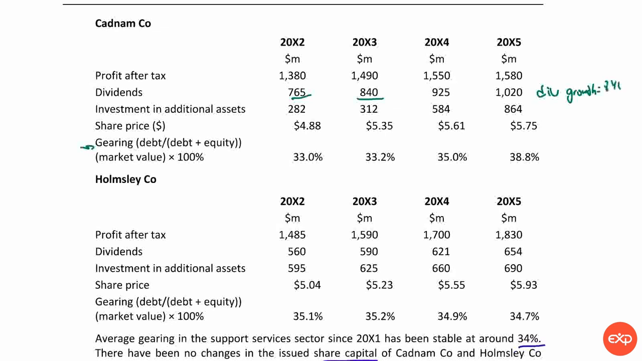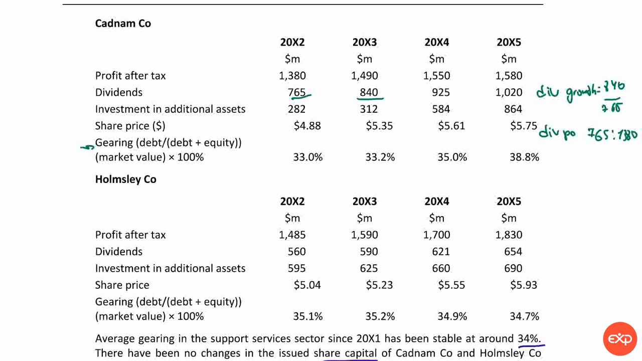So 840 divided by 765 and so on. Also, we can find dividend payout ratio. So dividend payout, and it's going to be for 2012, 765 divided by 1380. Then we can find, for example, how much money is left after paying dividends.